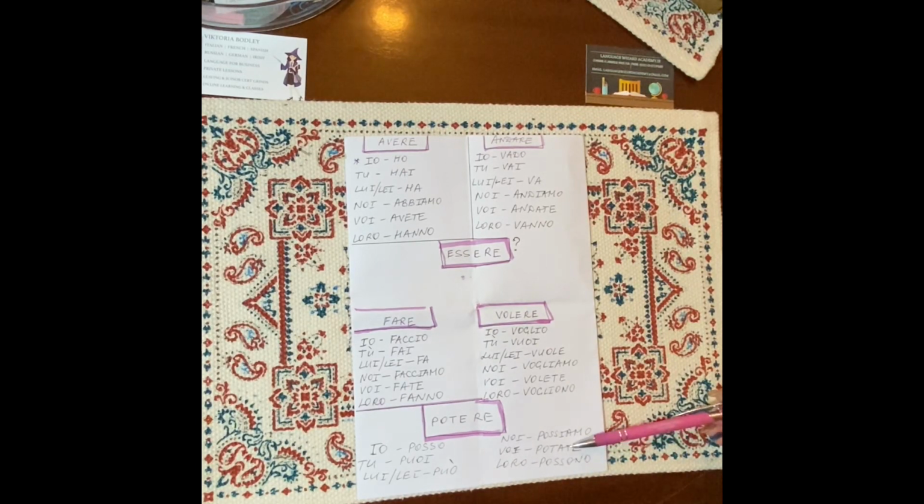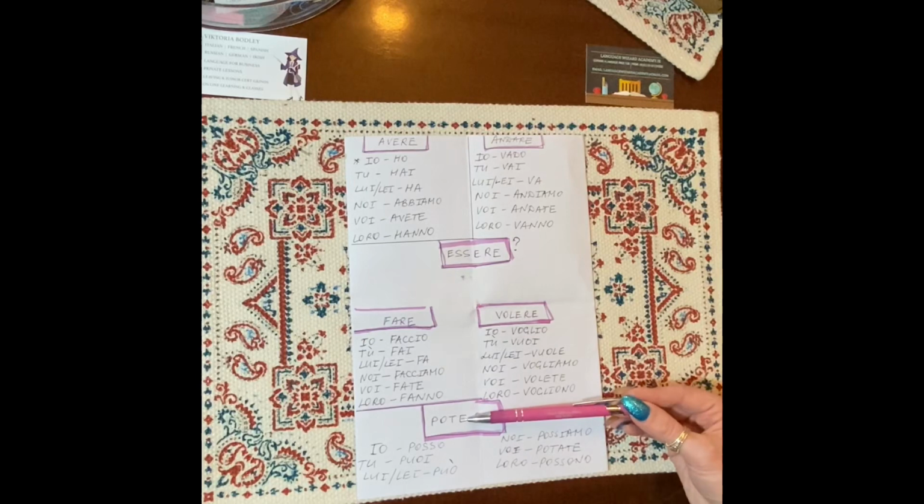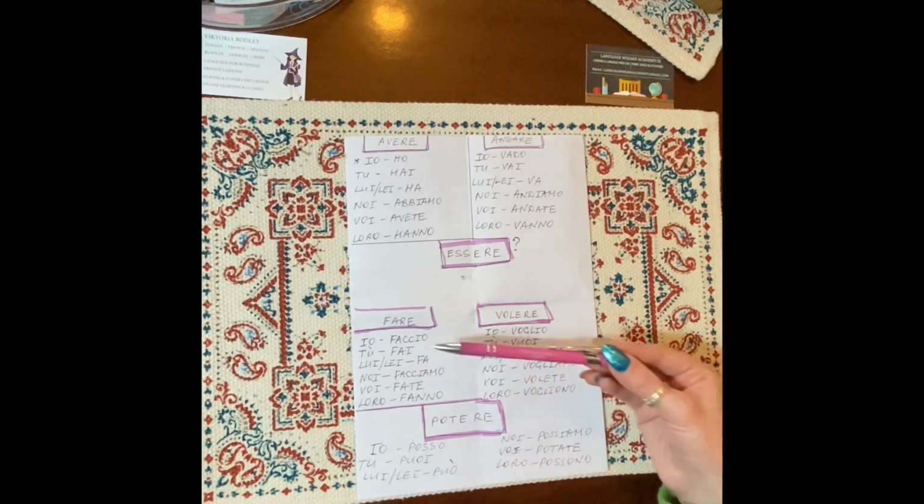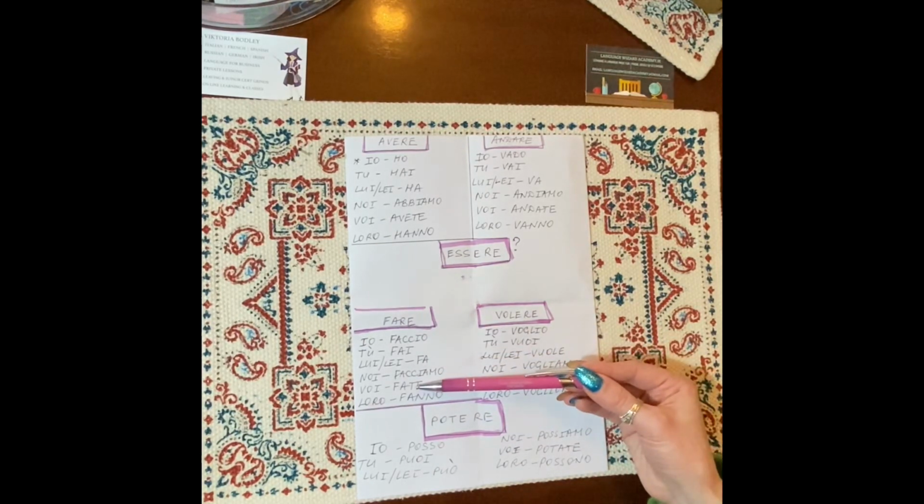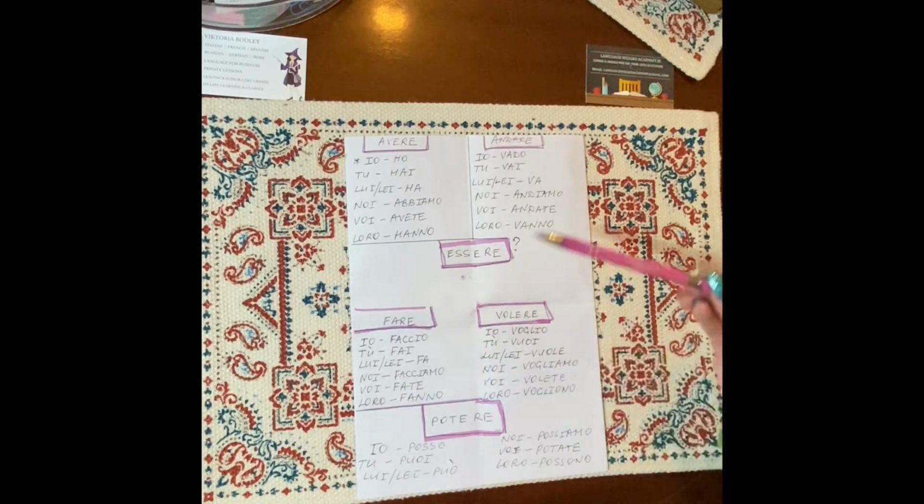And very good. Here I would like to demonstrate a very good rule. If you can see here, potere, and in the verbs with ere, the endings take different letters. The ending takes the same letter as the infinitive. Let's say fare, it's fate. Let's say andare, it's andate.